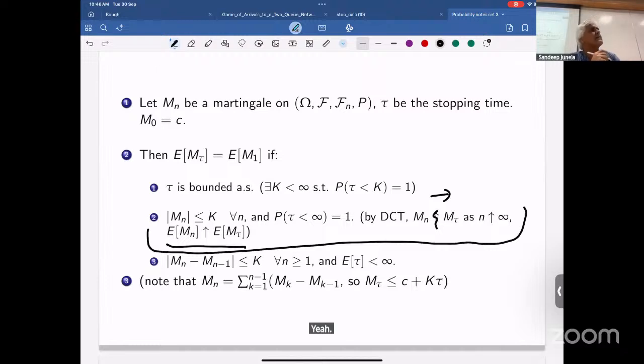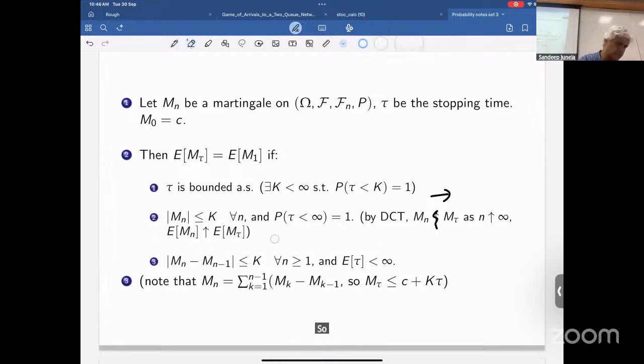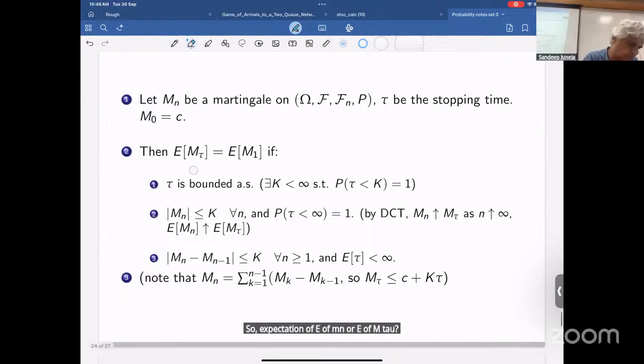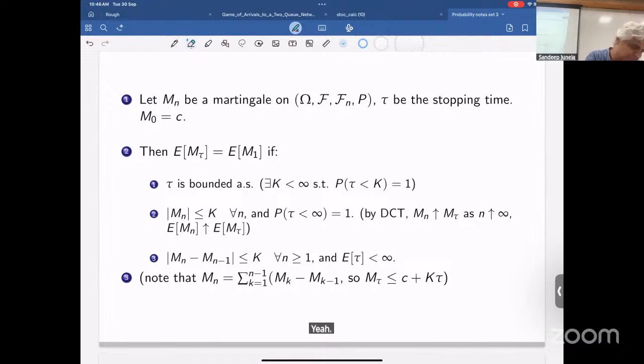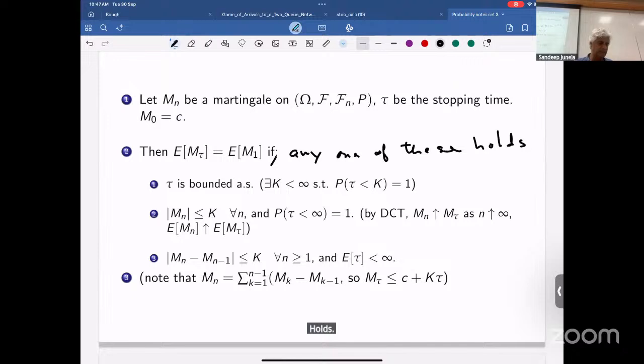So any one of your products, or all. So the expectation of E of M_n or E of M_tau? If any one of these things is true, if any one of these holds. This is one of those things which I just won't write, but I expect you to ask and figure out.